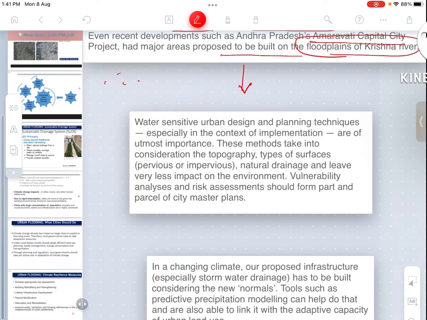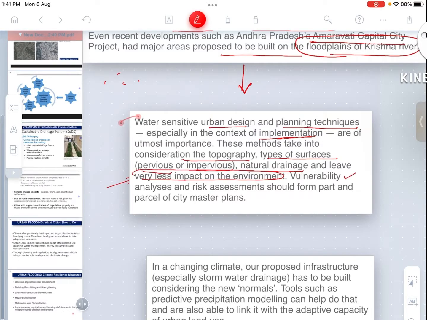We should plan water sensitive urban design and planning techniques, especially in the context of implementation. These methods take into consideration the topography, the type of surfaces, whether it is pervious or impervious, natural drainage, very important, and leave less impact on the environment, which is sustainable development.